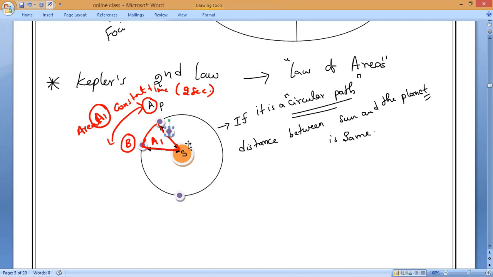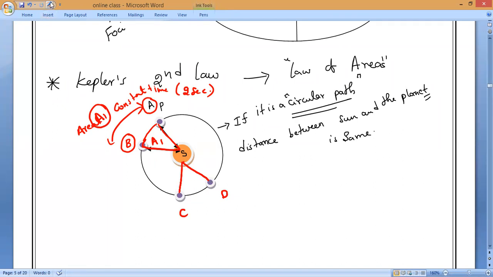Let me take those points as C and D. Different days, different positions, the sun and the planet will be present. Now, I will join the line between the sun and the planet, and I'll join the line between the sun and the planet. Have you noticed it, everybody?